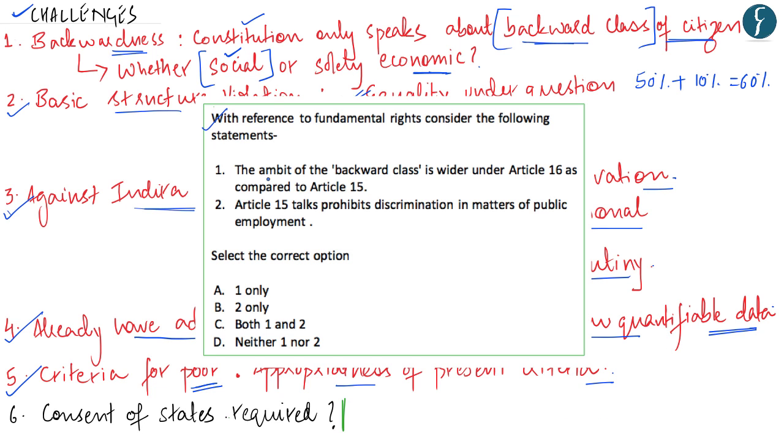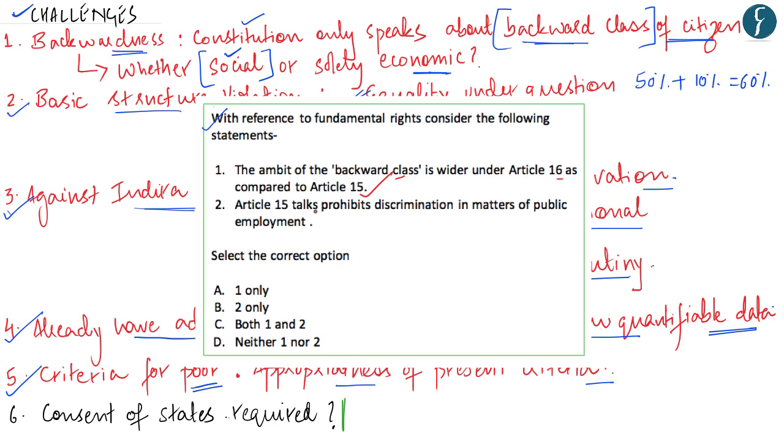The first statement, the ambit of the backward class is wider under Article 16 as compared to Article 15, is correct. Article 15 mentions socially and educationally backward class, whereas Article 16 mentions any backward class. Hence, the ambit under Article 16 is much wider.